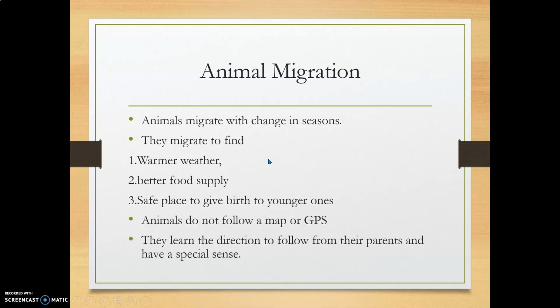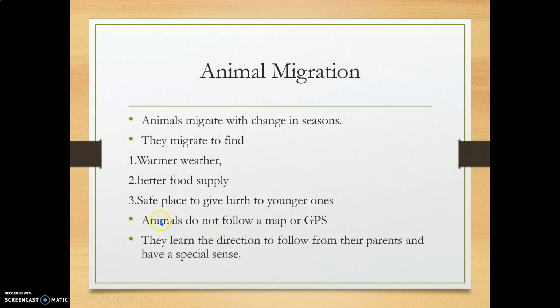That means seasons, see, in the North Pole and South Pole, near those areas, there are very cool temperatures. In that winter season, if they get very cold, then they will look for warmer weather and they will migrate to that place only. Like that, better food supply. In some seasons, in some areas they won't get food, then birds and some animals will migrate. Safe place to give birth to younger ones. Like that, they will migrate.